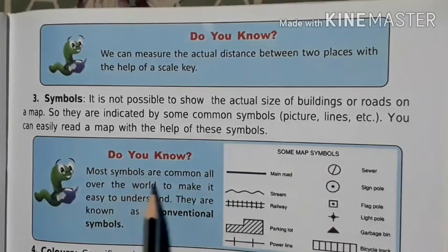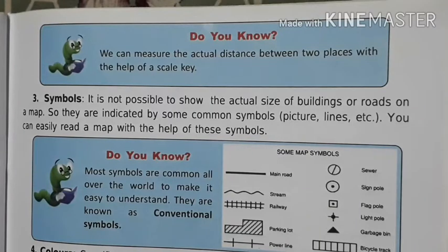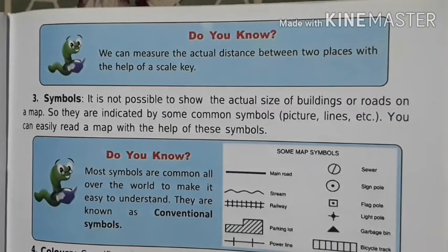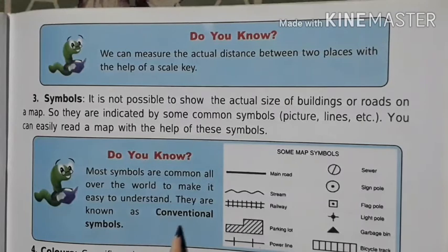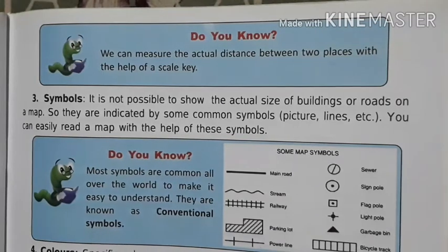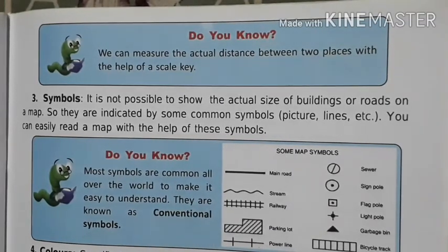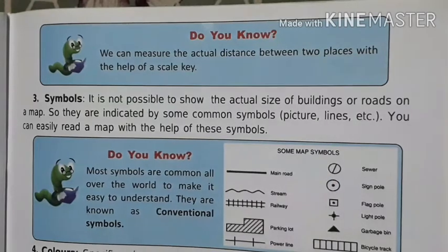Do you know? Most symbols are common all over the world. To make it easy to understand, they are known as conventional symbols. Some symbols are known as conventional symbols, and the examples of conventional symbols are some map symbols.